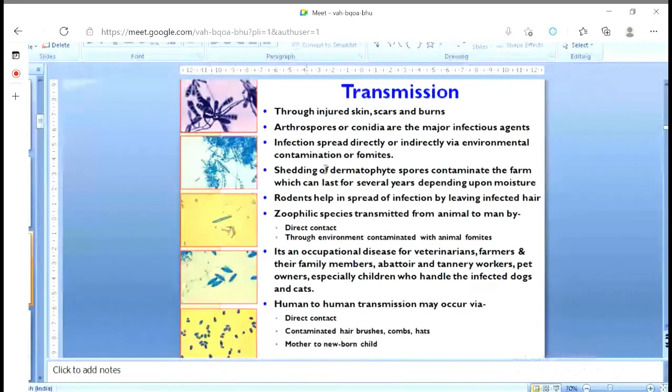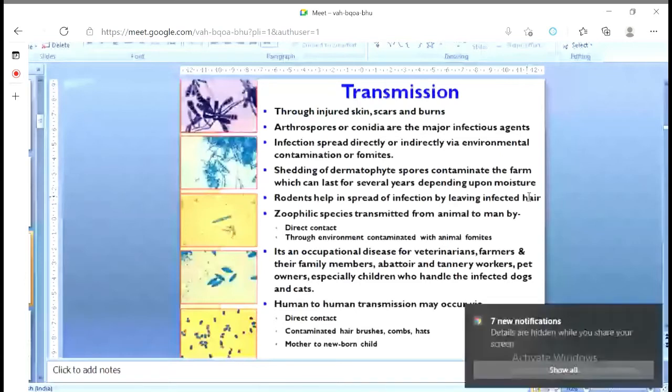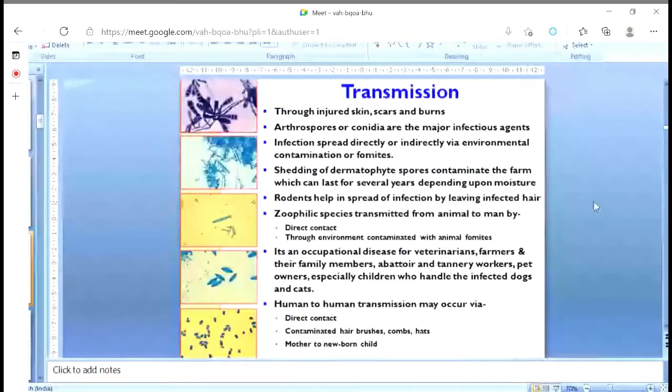Shedding of the dermatophyte spores contaminates the farm, and they can last in an animal farm. If one animal gets infection and those spores mix into the moist environment, including the soil, it is very tough to remove them. So they can sustain for years. Rodents also help spread the infection by infected hair. Zoophilic species transmit from animal to human.